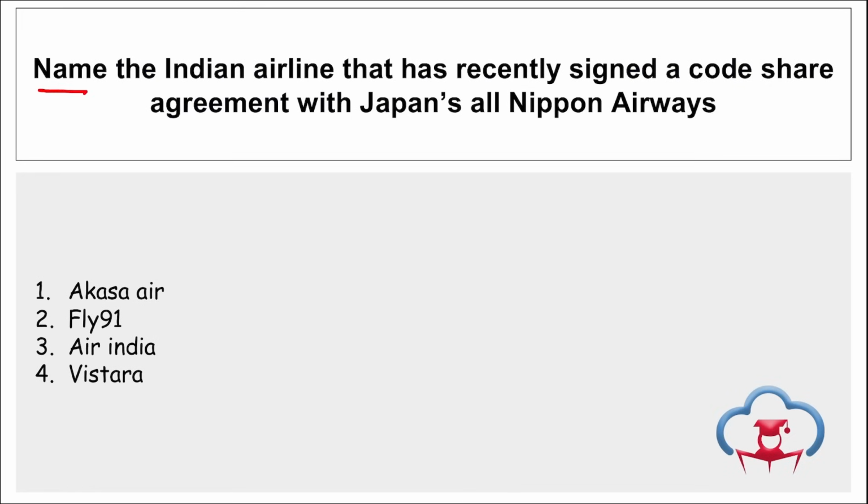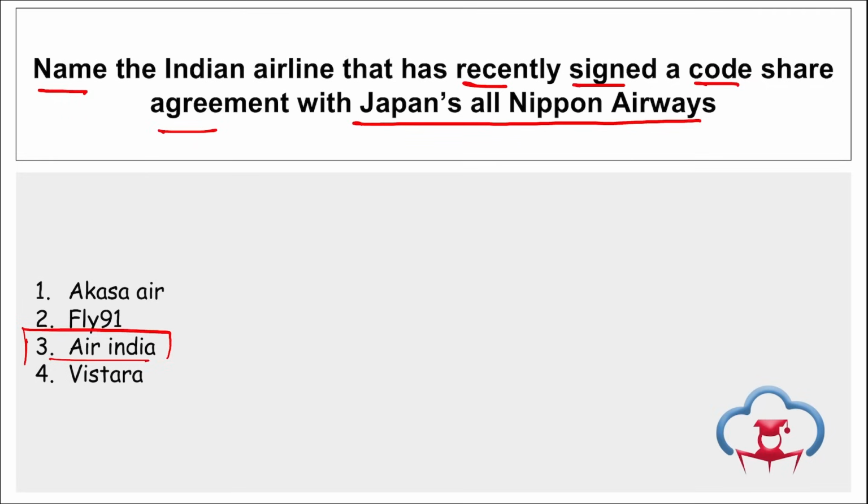Next, name the Indian airline that has recently signed a codeshare agreement with Japan's All Nippon Airways. So, which is that? Tell me. Which is that airline? So it is your Air India, right? Air India, this is Tata owned Air India, and it is India's leading global airline. They have partnered with All Nippon Airways. All Nippon Airways is of Japan, and they have signed a code share agreement connecting their network, enhancing their flight selections, and simplifying the travel process between India and Japan.